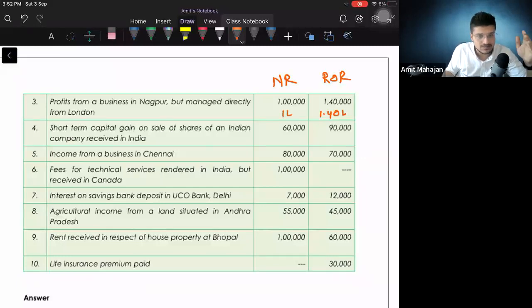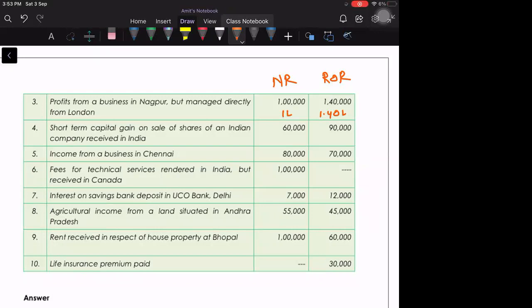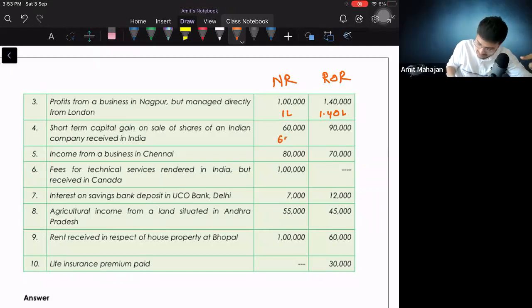Short-term capital gain on sale of shares of an Indian company received in India. Indian company, fully income taxable. It is deemed to be accrued in India, which means it is an Indian income. If it is an Indian income, 60,000 will be taxable. 90,000 will be taxable. Income from a business in Chennai, everything will be taxable because it is an Indian income.